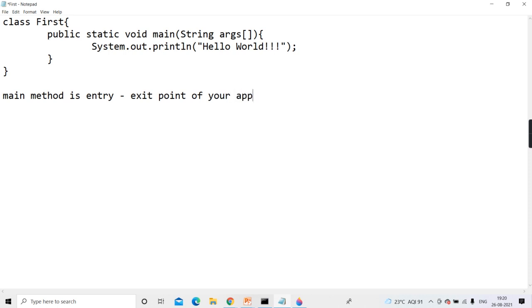Getting it? Meaning every Java program starts its life with main and completes with main. You understanding? It will start its life with main and it will complete with main. It will start its journey. Before that it is just born.